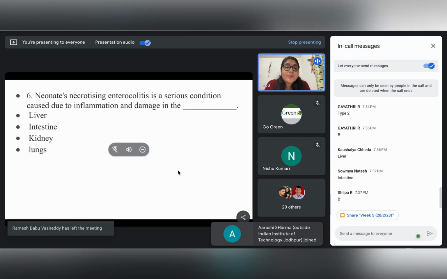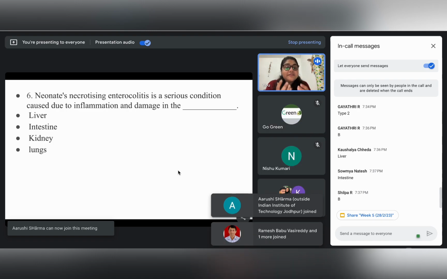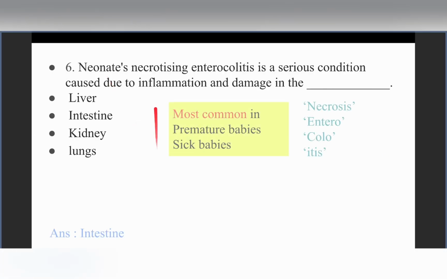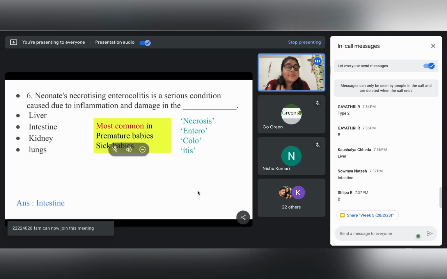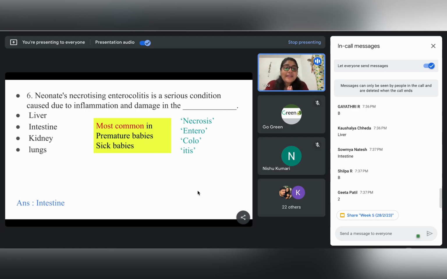I know a lot of you might be finding a bit of difficulty with terminologies. Whenever we get some terminology which we are not able to understand, please try to look through the terminology and analyze it so that you get to understand the meaning of it, right? If we consider the terminology given here, necrotizing enterocolitis, okay? Necrotizing, we know the word necrosis, it means cellular death or tissue death, right?